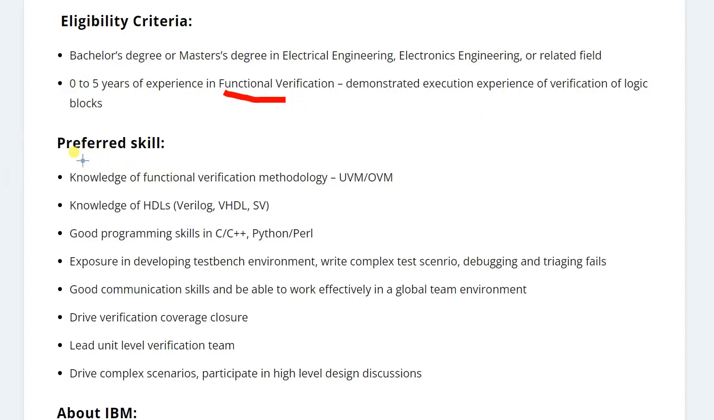And the preferred skills: you should have a good knowledge of UVM or OVM, which I have already explained in my previous video on VLSI. So if you don't know, you can watch that video. And you should have a good knowledge of Verilog, VHDL and SV. These three languages you can easily learn from NPTEL. That also I have already talked about in my previous video on VLSI. If you haven't watched that video, you can watch it. I will put the link in the description as well as in the i button. From there you can easily watch that video.